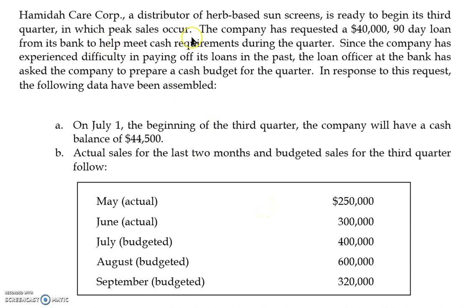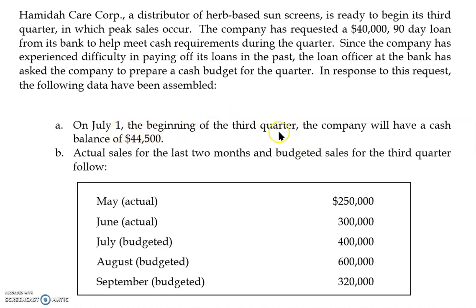It is a distributing company selling herb-based sunscreens, and they have requested a 40,000 US dollar, 90-day loan from the bank to help them meet cash requirements. They have had problems paying loans in the past, so the bank officer is scrutinizing their accounts and therefore wants a cash budget for the quarter. So they have assembled the following data.